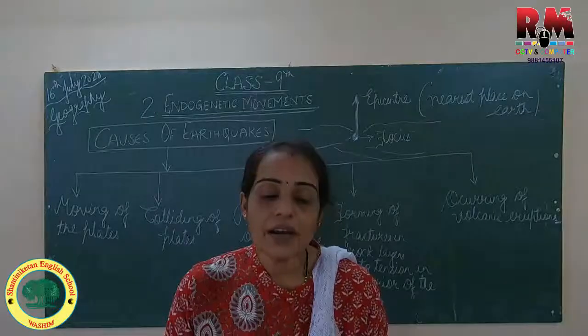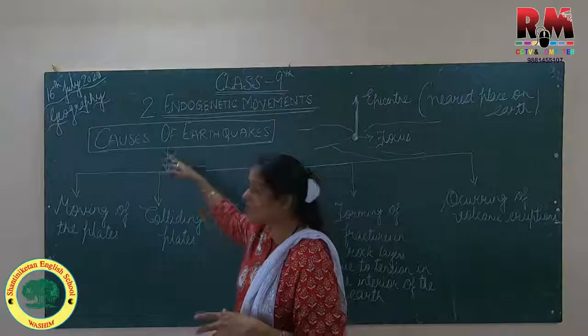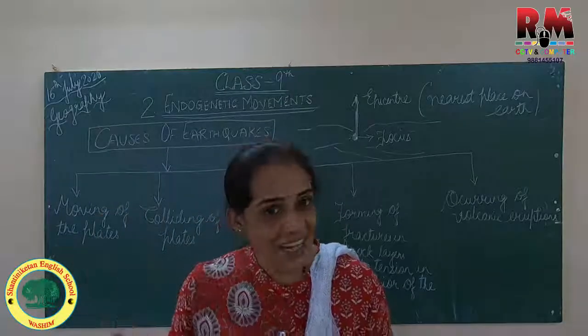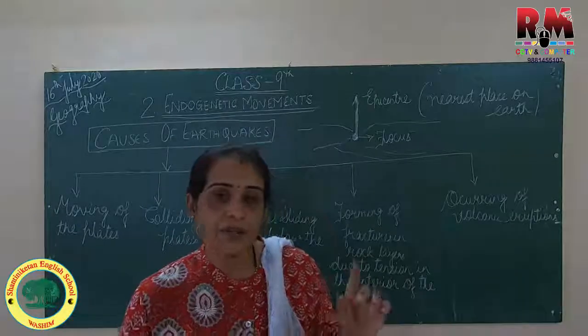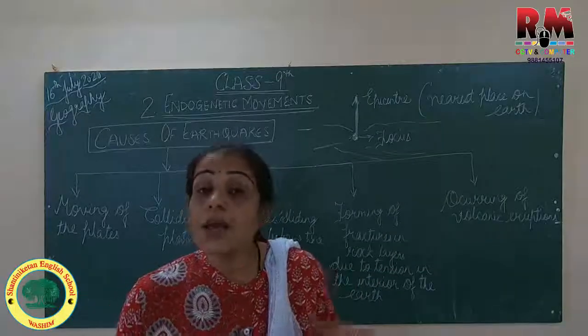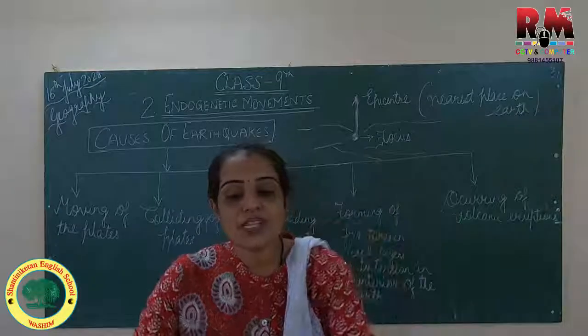Now we will see the effects of earthquake. We have seen the causes, now we will see the effects. What happens? Cracks are there. When the first primary wave comes, buildings get cracks, they get fractures. So cracks and fractures develop on the ground.